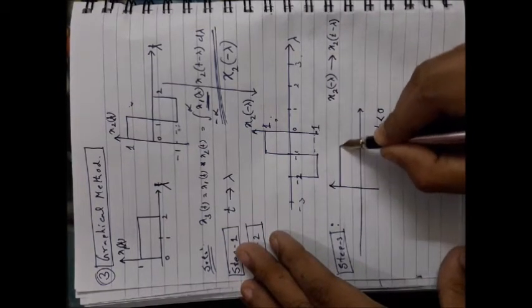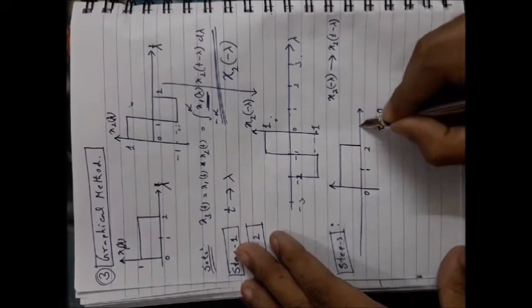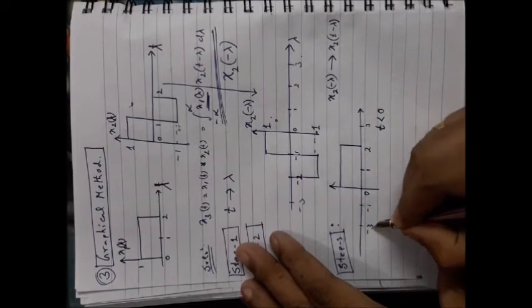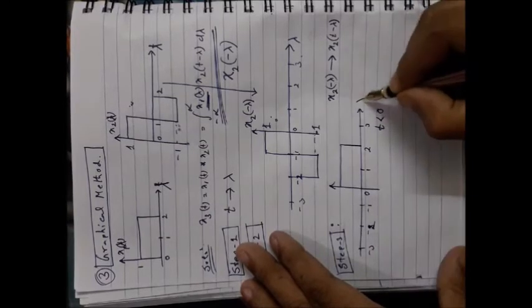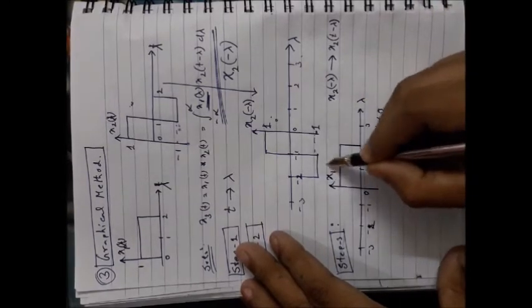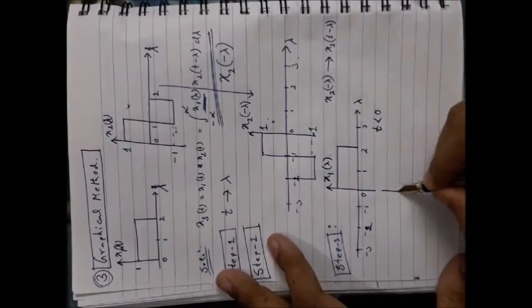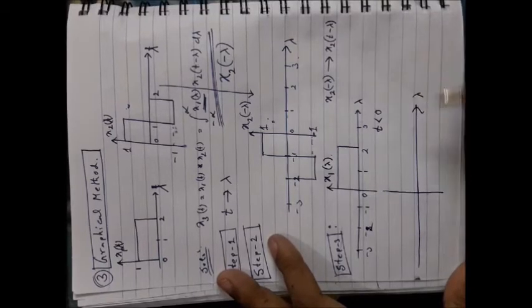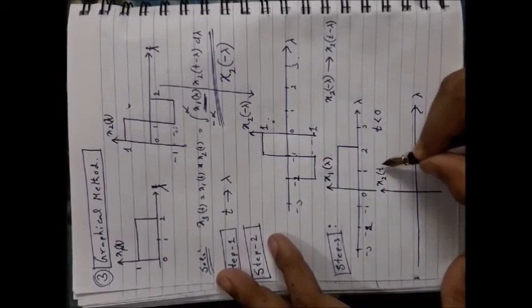Draw the first one. It is the first one starting from 0, 1 up to 2, it is 3, etc. -1, -2, etc. and -3. It is the lambda axis. It is the x1 lambda. Now just below that draw the second signal, but shifted by t.